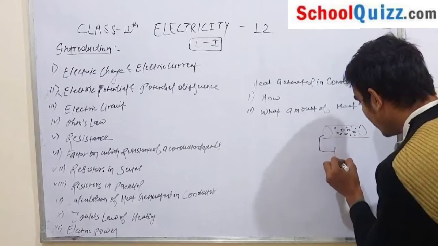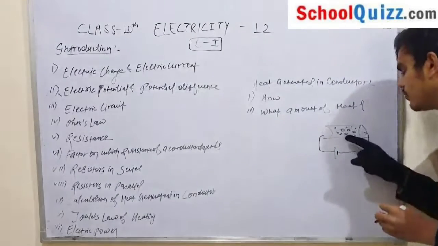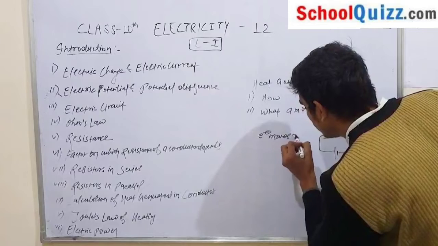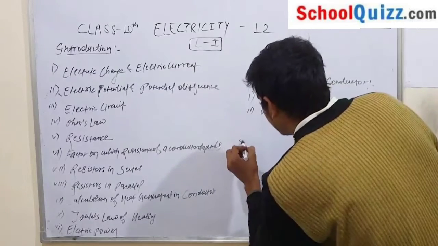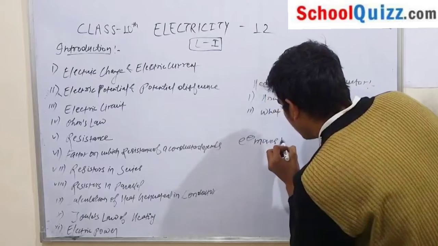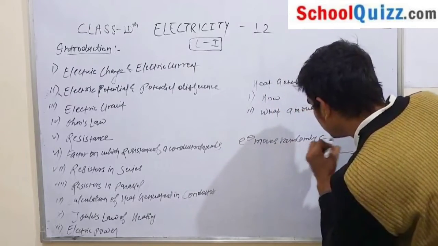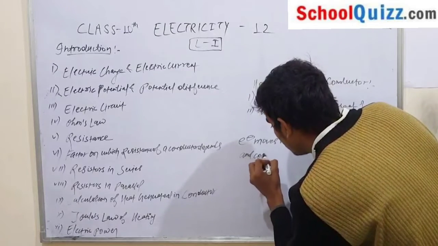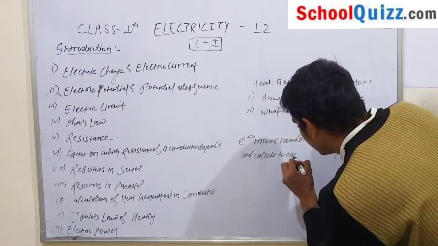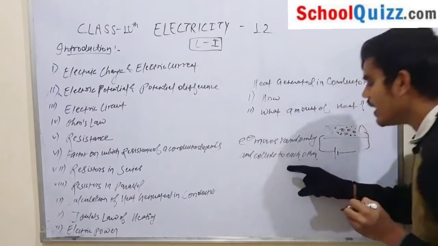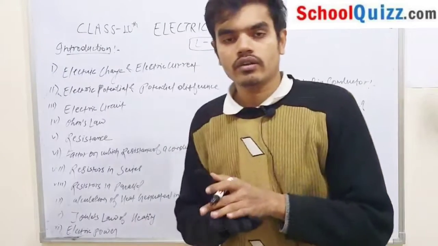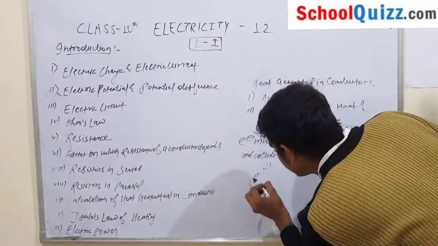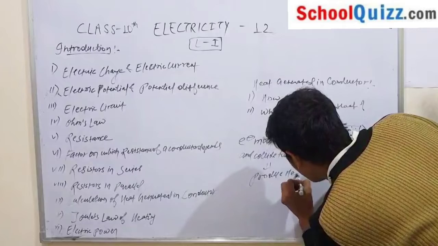As you apply a potential difference or battery across the ends of the conductor, these electrons move randomly and collide with each other, and this collision of electrons causes heat, or produces heat.